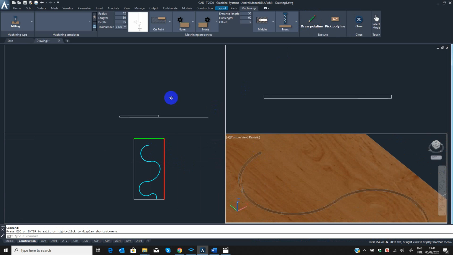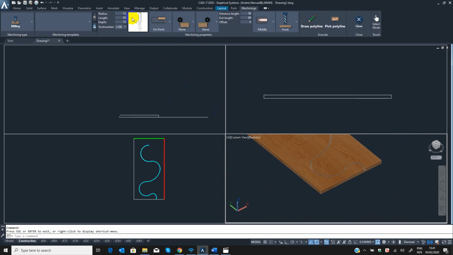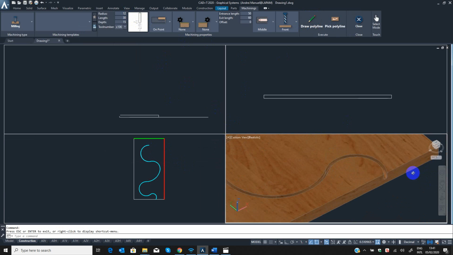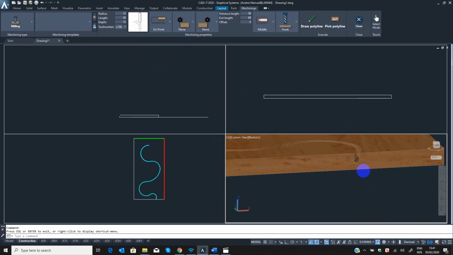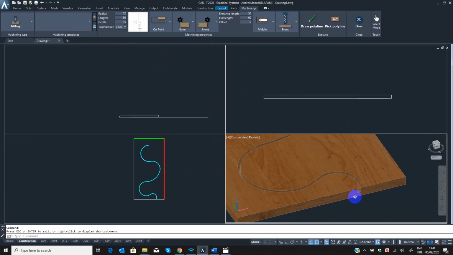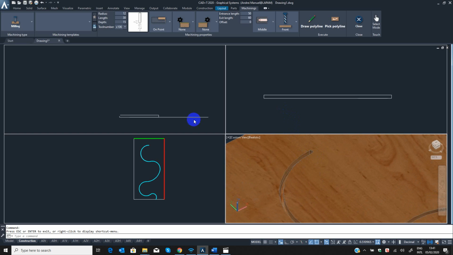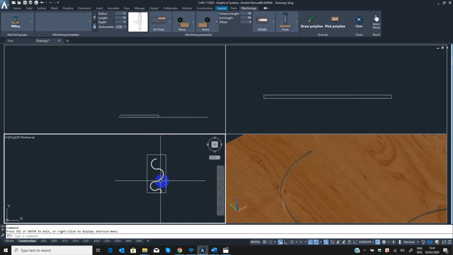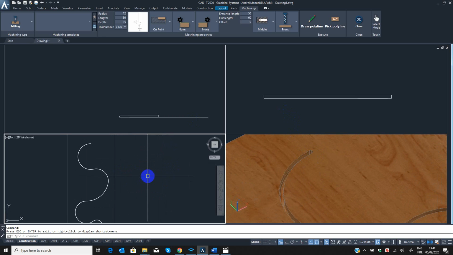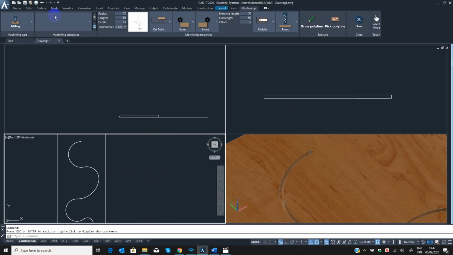So by using this kind of tool, you will have this kind of routing. All right, now I want to show you how to create the tools. For example, you have different kinds of tools based on your CNC machine. Like for example, I want to draw